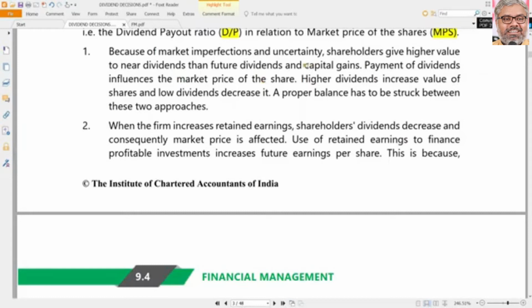But in general, once again, we cannot jump to conclusions. What usually happens is that market imperfections and uncertainty will exist. So usually the shareholders will prefer near dividends over far capital gains. Most shareholders prefer near dividends to future capital gains and future dividends.